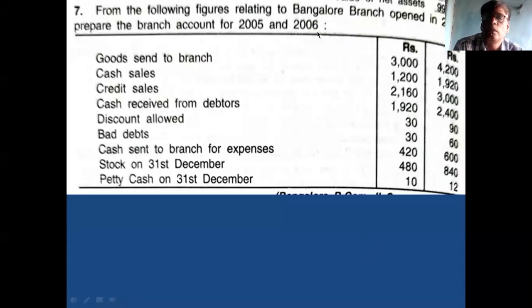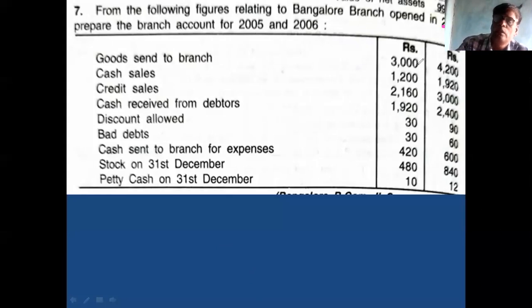The branch is opened in the year 2005. Whenever the branch is opened in the year 2005, you remember there is no opening balance for 2005.